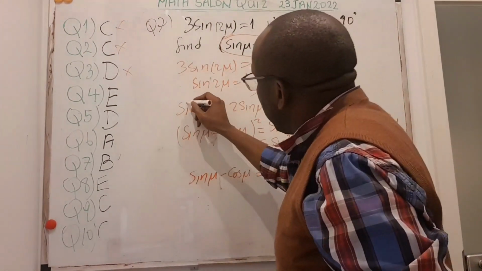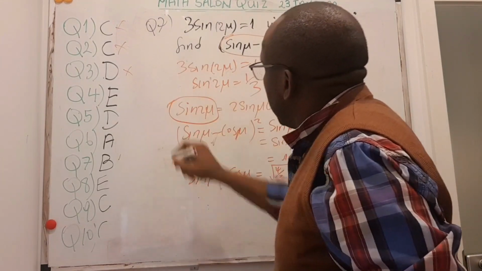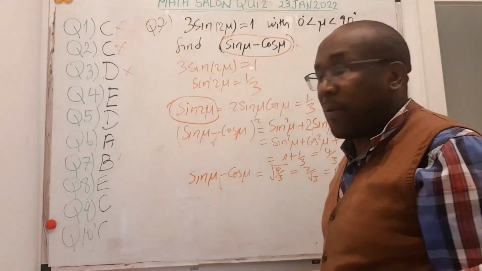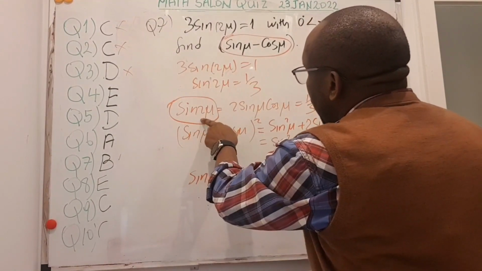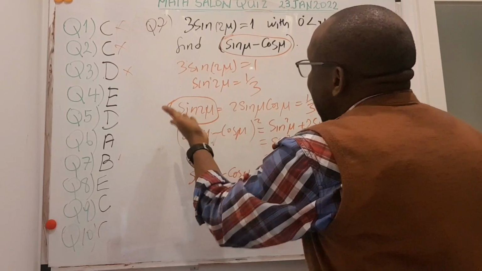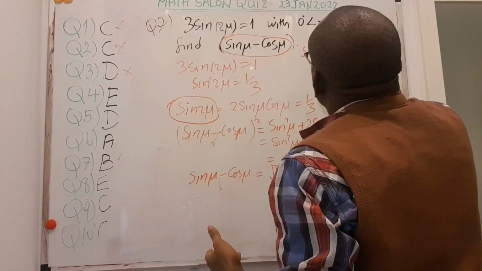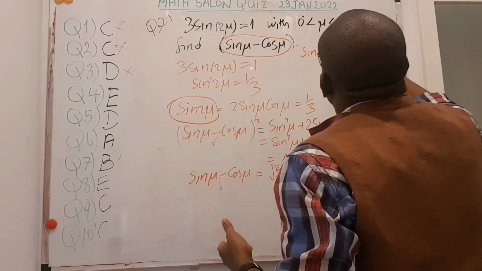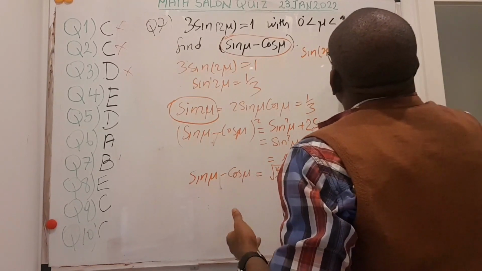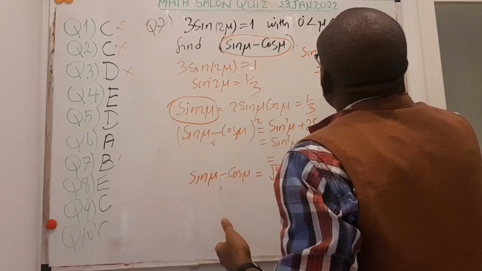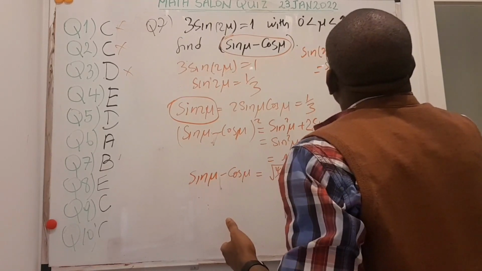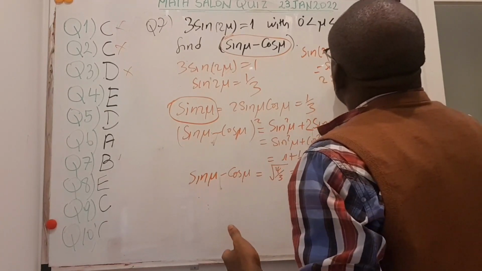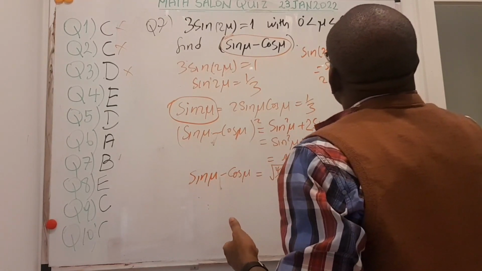This way they are still combined. So if I do that, I can use some of your double angle formula that you should also know from trigonometry. The sine of 2 mu is 2 sine mu cos mu. Actually, sine of 2 mu is sine of mu plus mu, and that is sine mu cos mu plus cos mu sine mu, and that's just 2 of them, 2 sine mu cos mu.